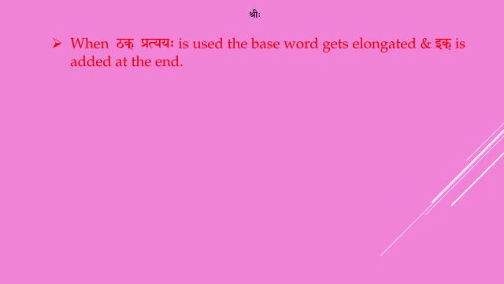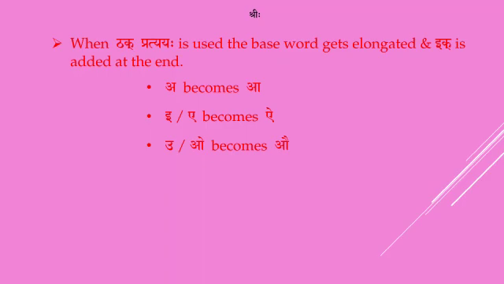Following are the rules. When Thak Pratyaya is used, the base word gets elongated and ik is added at the end, which means when the base word starts with a, it becomes a. If it is e or a, it becomes I. If it is u or o, it becomes au. And if it is r, it becomes r.